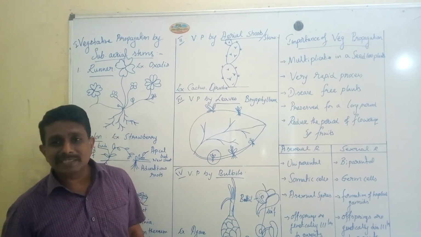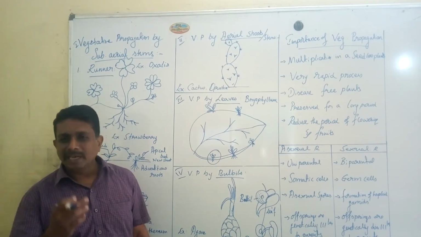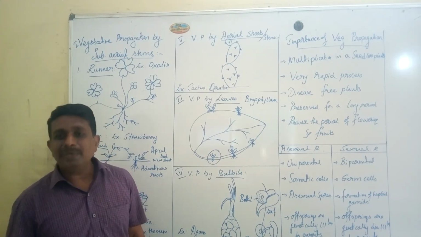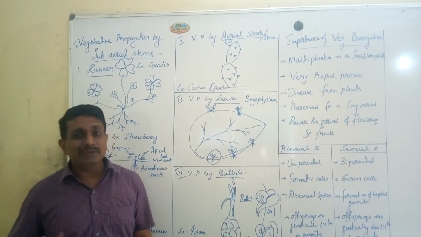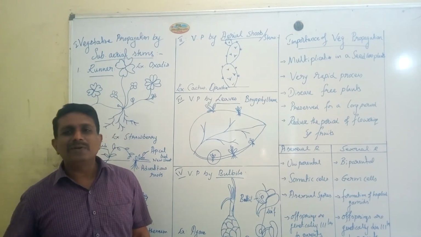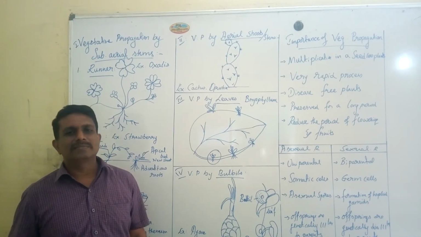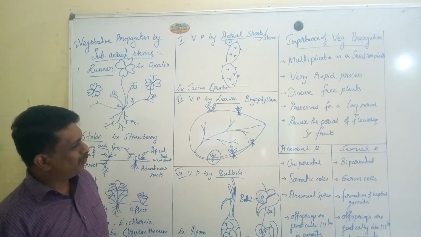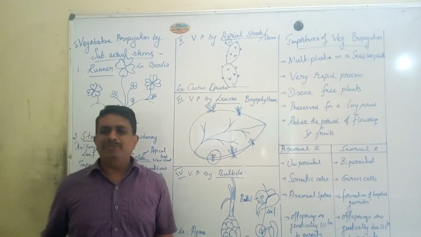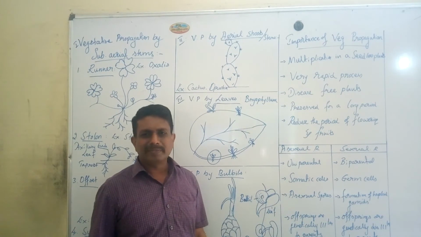Only the somatic cells are normally used in vegetative propagation. Thereby, the time period required for growth and differentiation is highly reduced. Within a short duration, we can get flowers and fruits from the plants. The last important aspect is the difference between asexual and sexual reproduction.